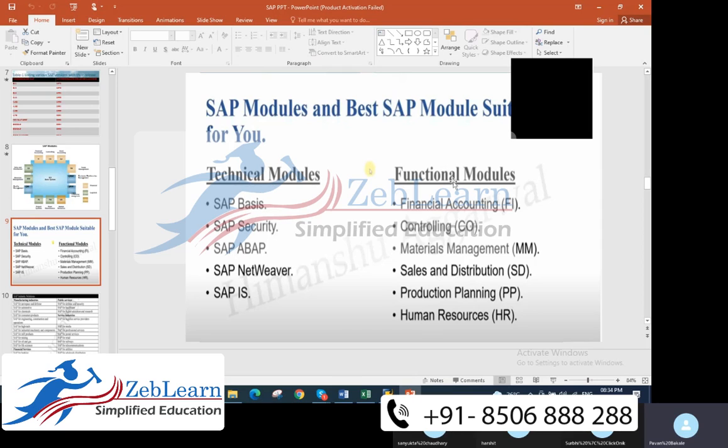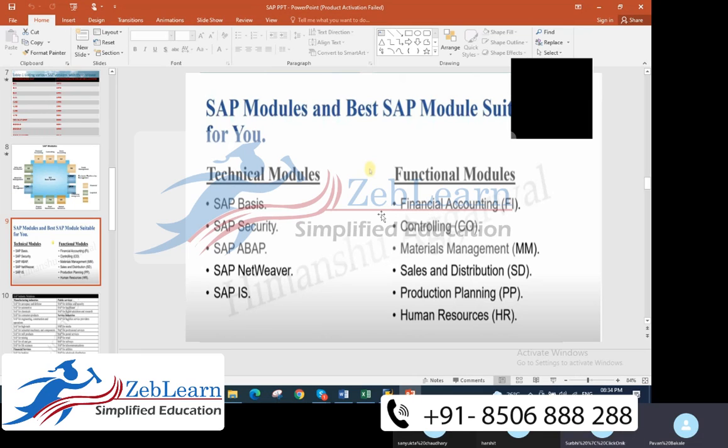Functional modules are for the people who are not from a technical background. They can learn this module. If the person is from BE mechanical, or BCom, commerce background, financial background, those people can go under this functional module. So it is suggested that the person from a technical background should learn the technical modules, the programming, ABAP, NetWeaver, IS and all those things. If the person is from a commerce or financial or any non-technical background, that person can learn the functional module. You got it, Surbhi?